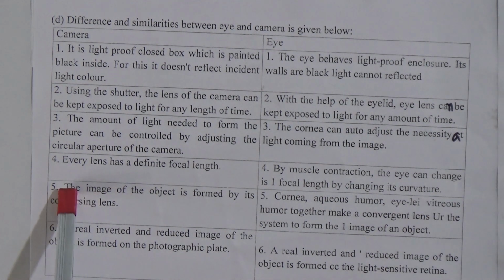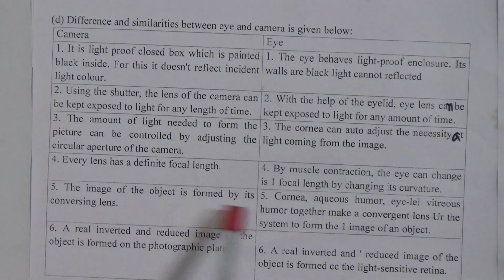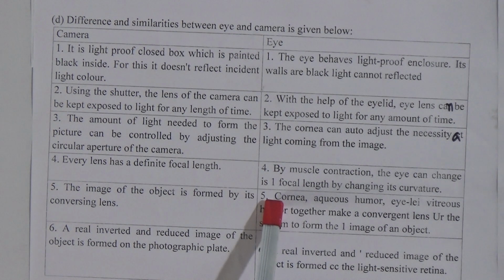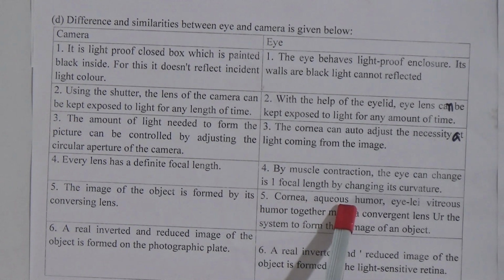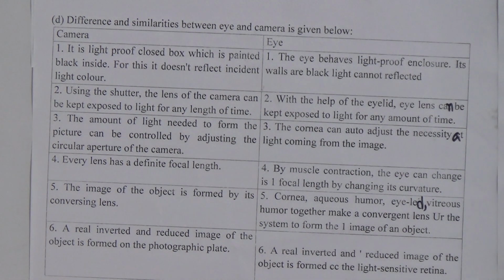And then fifth one for the camera: the image of the object is formed by its converging lens. Fifth one for the eye: cornea, aqueous humor, lens and vitreous humor together make a convergent lens system to form the image of an object.